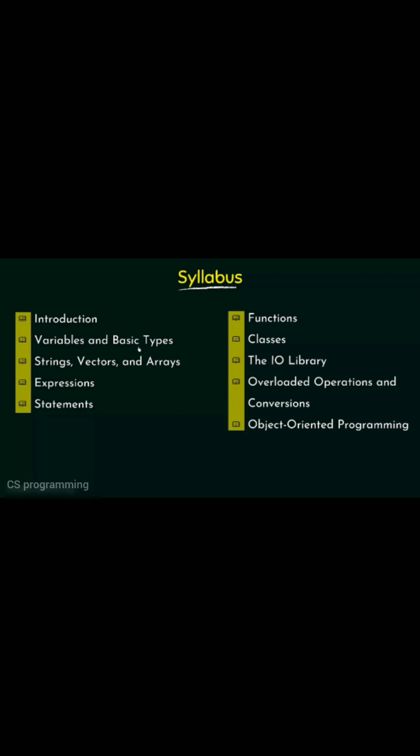After variables and basic types, we are going to discuss strings, vectors and arrays. Then we will see the different kinds of expressions, the different kinds of statements, and then we will study functions, and also classes. As we already saw in the first slide, classes are a feature in C++ which was not there in C. This is an important feature which we need to study, and it will make us ready to learn the object-oriented programming approach. After classes, we will see the input-output library, then overloaded operations and conversions, and we will also study object-oriented programming.